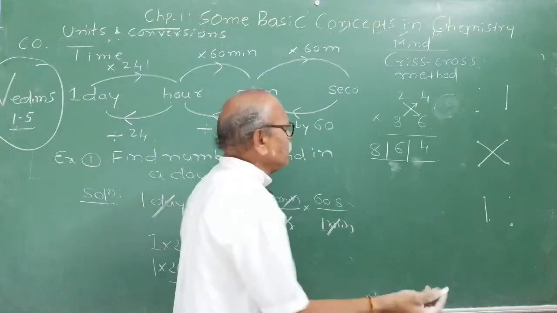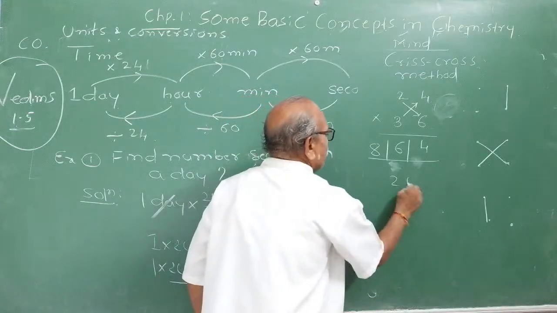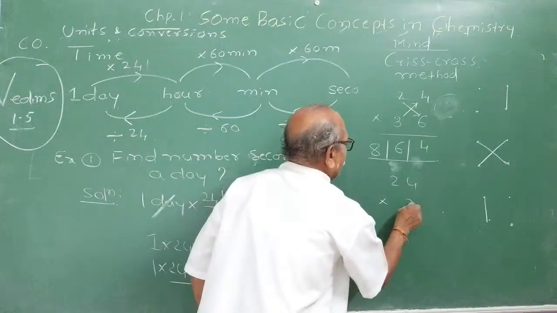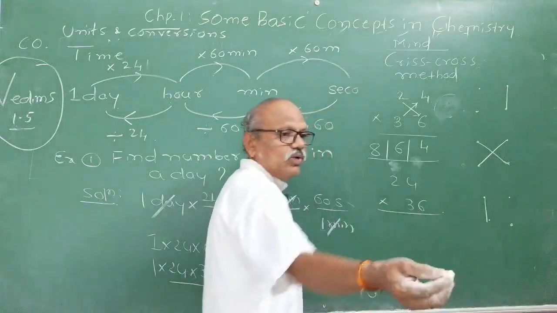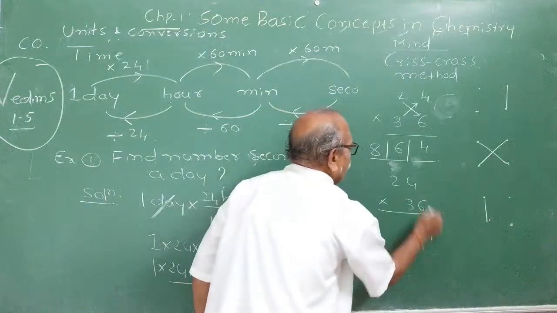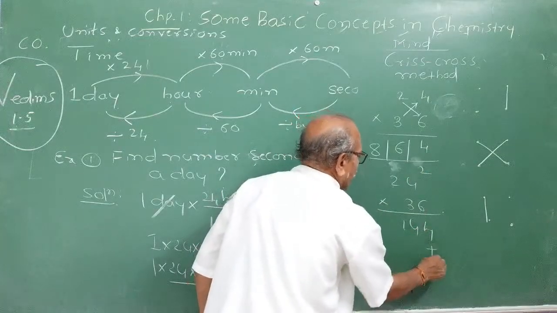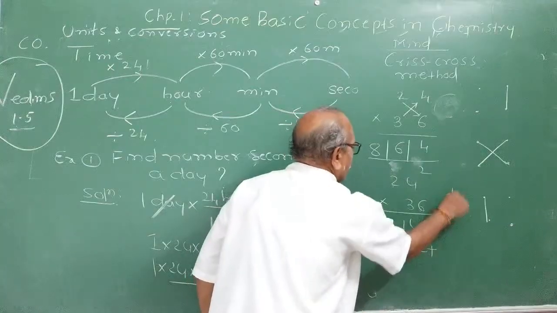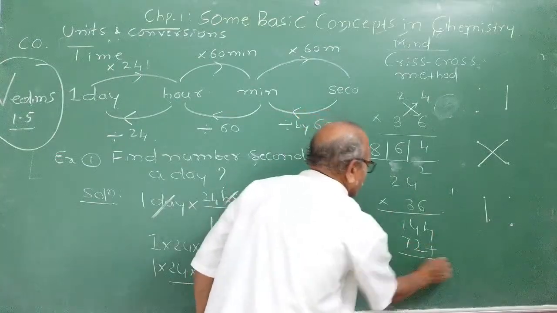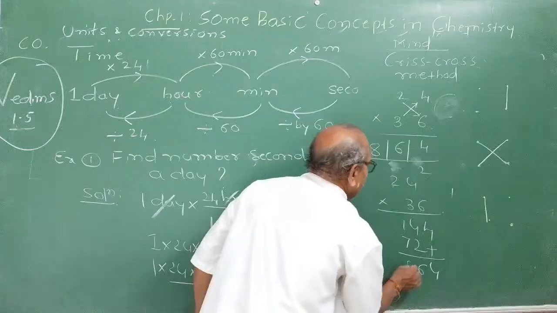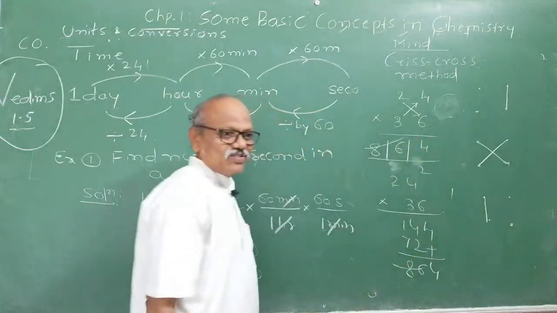And if you practice it, you will get it very quickly. And the usual method is, observe here, 24 into 36. How do you do it at school level? 6 4s are 24, carry 2. 6 2s are 12 plus 2, 14. Then you used to add like this: 3 4s are 12, carry 1, 3 2s are 6 plus 1, 7. What is your answer? Is it matching with our crisscross method?